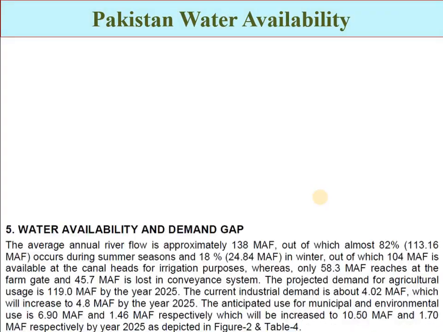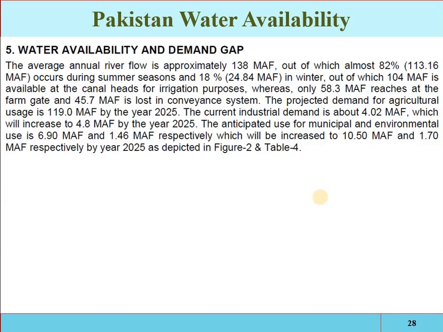Pakistan water availability: the water availability and demand gap. Now what is the gap? The average annual river flow is approximately 138, 144, 145 million acre feet, out of which 82% occurs during the summer season and 18% occurs in winter. That is also the seasonal variation in the flow. Out of this, 104 is available at the canal head for irrigation. Out of 138 we are diverting 104 into the canals, and then we have some losses in the canals, the conveyance losses. So again the water is lost.